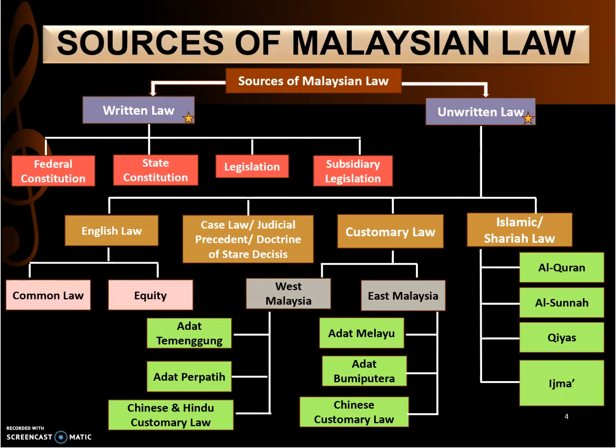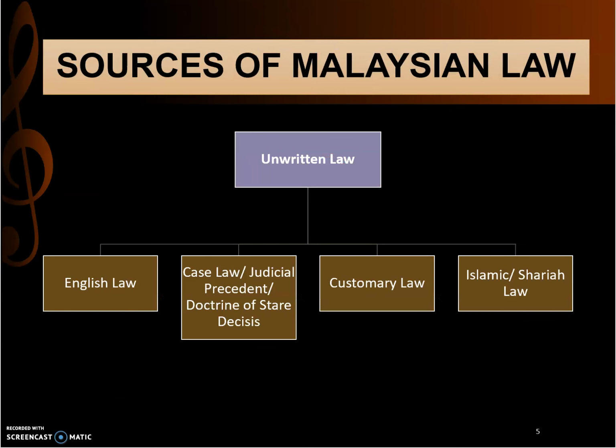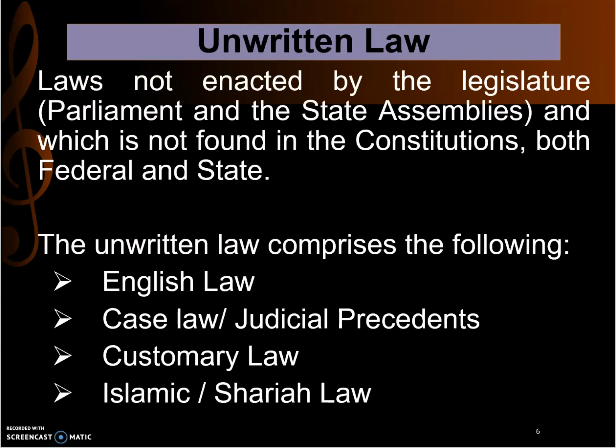Now we're going to start first with unwritten law. Unwritten law is the law that is not enacted by the legislature, which is the parliament and the state assemblies, and which is also not found in the constitution, both federal and state. So basically unwritten law comprises these four things, which I've already explained earlier.